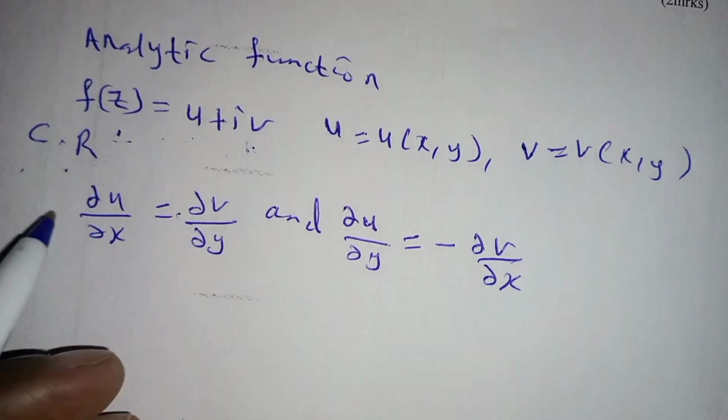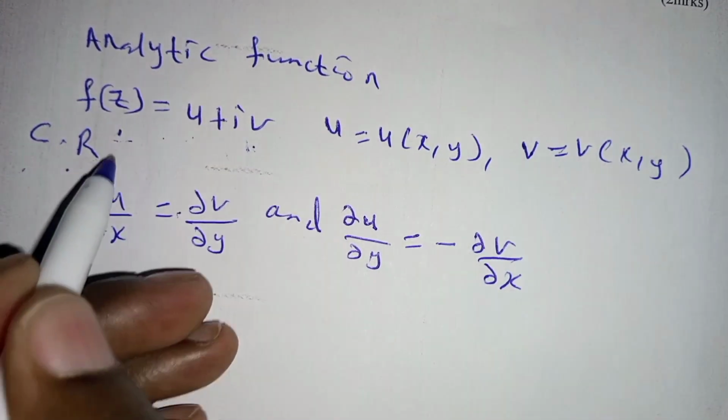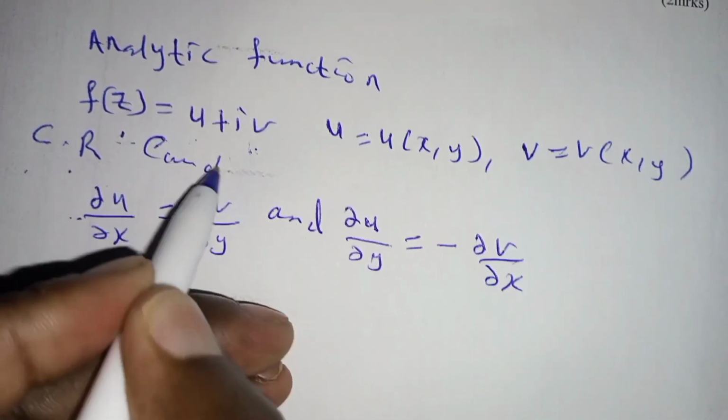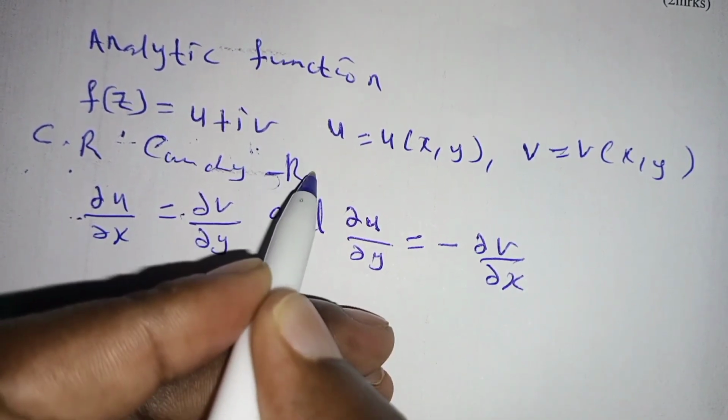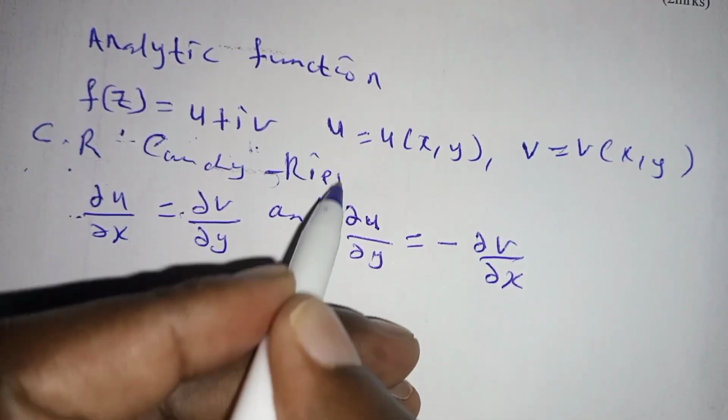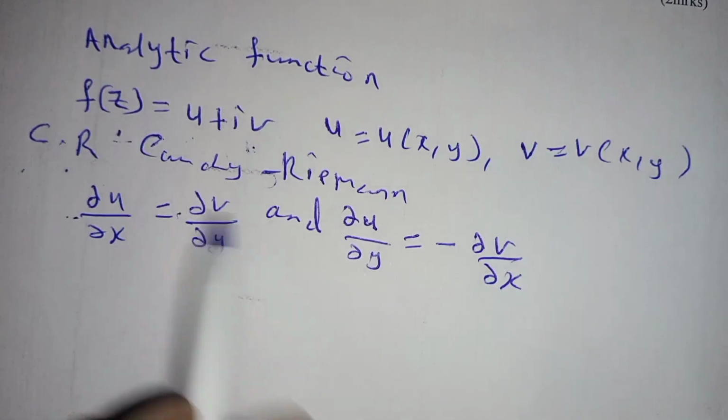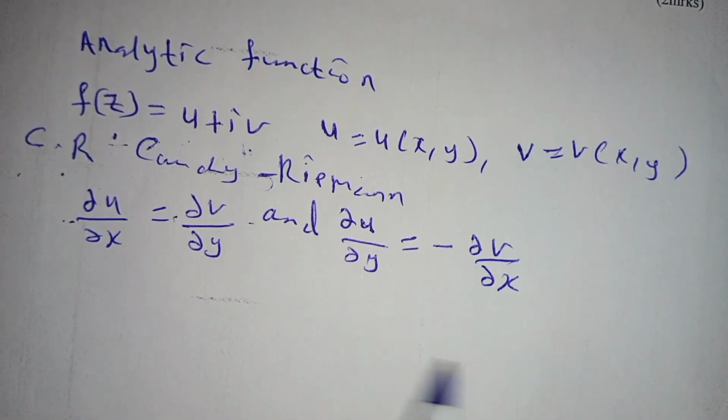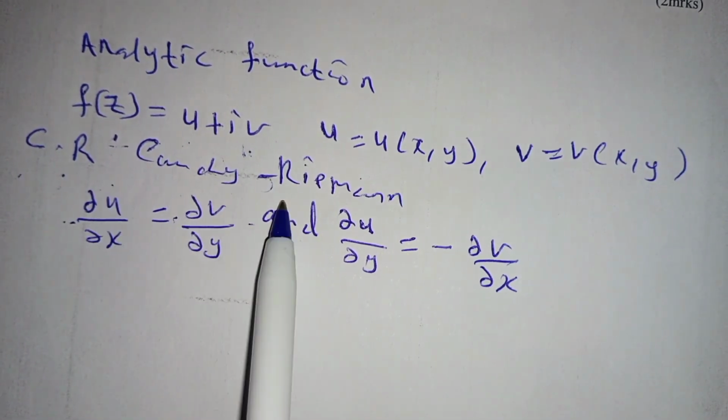So these equations are what is referred to as the Cauchy-Riemann equations, or in short, CR equations.